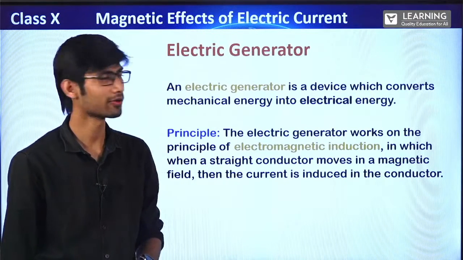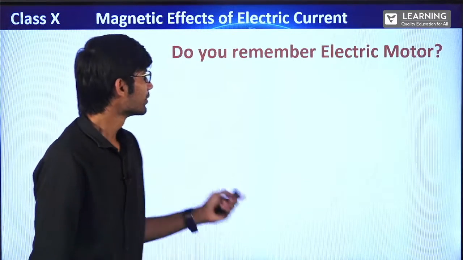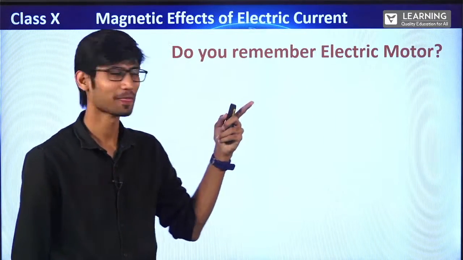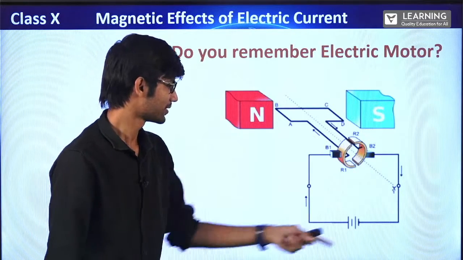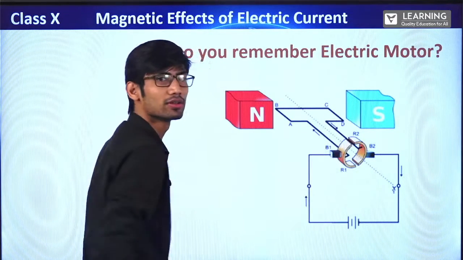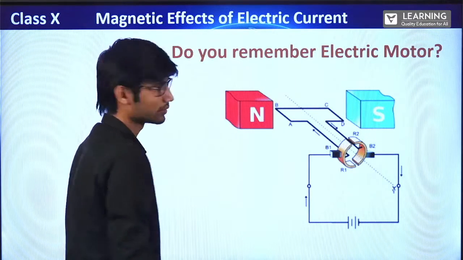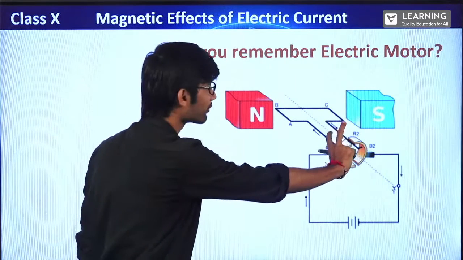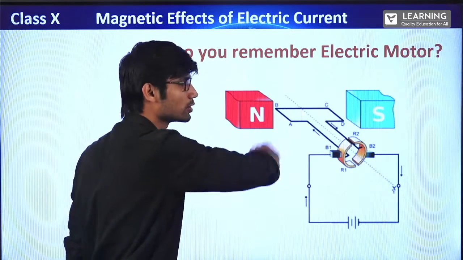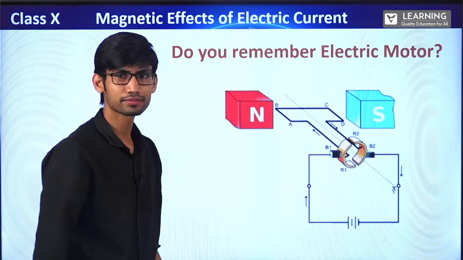Clear? All right. Do you remember electric motor? Last to last session we did, right? It is something like this. The battery is connected. When the current flows, it starts rotating, right? These split rings are there to reverse the polarity so that it rotates in the same direction. Otherwise, it will do half-half, right?